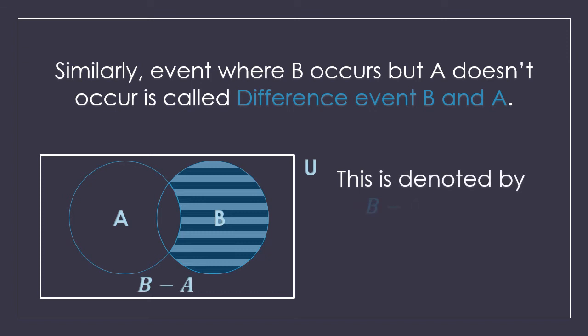Then there are other methods of calculating B minus A, which are A' intersection B, B minus (A intersection B), or (A union B) minus A. Just the opposite of the previous difference event. Okay, nothing new here. We are just finding the difference event. So a difference event is getting a difference of the events. So if A occurs and B does not occur, that's difference event A and B. If B occurs but A does not occur, then that's difference event B and A.